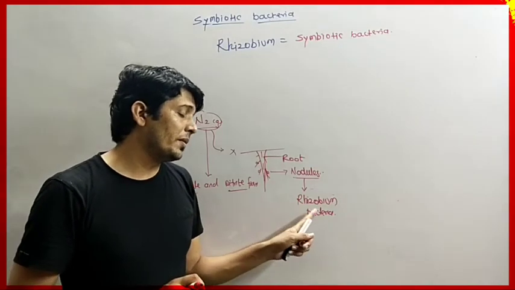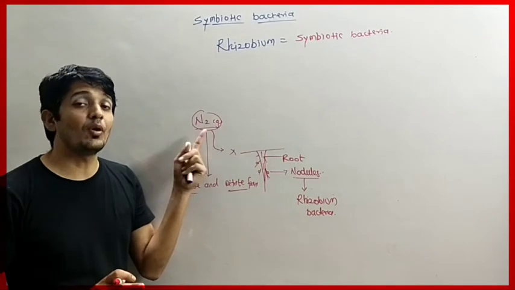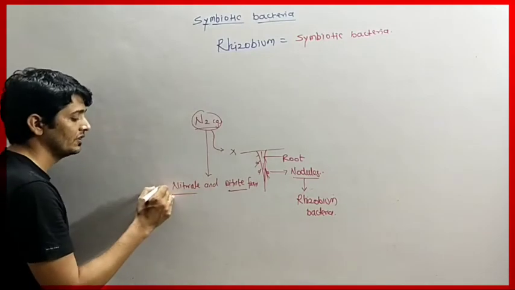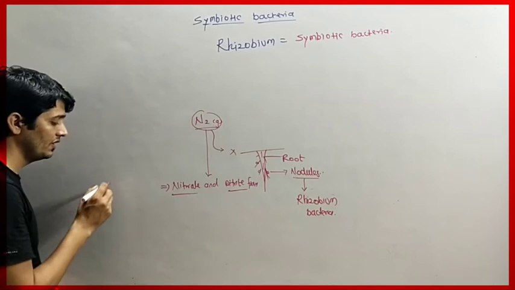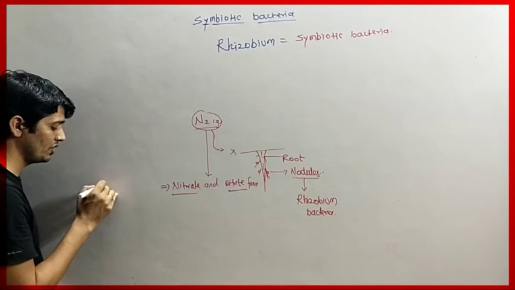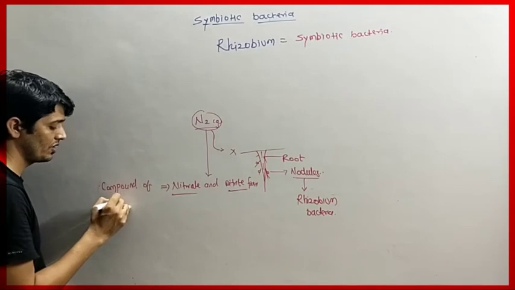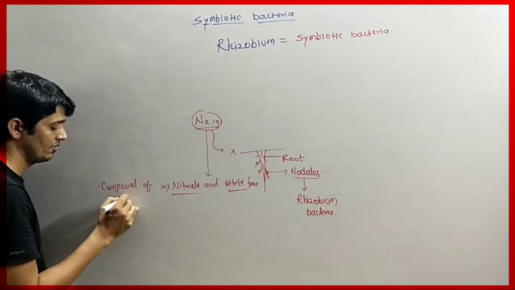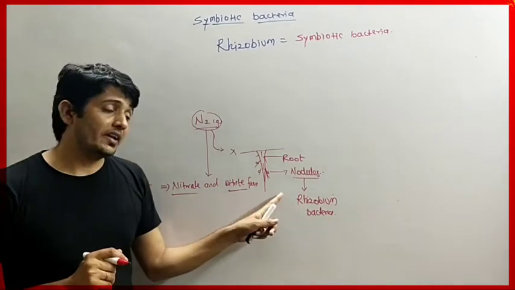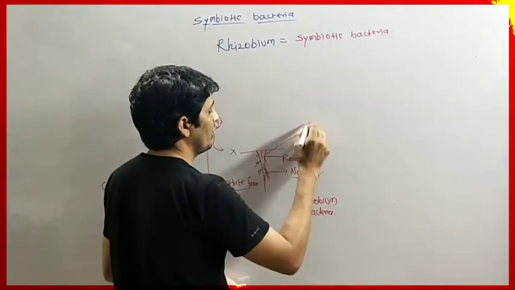So what is the Rhizobium bacteria doing? It is converting gaseous nitrogen from the surroundings into nitrogenous compounds called nitrate and nitrite. These nitrate and nitrite are nothing but compounds of nitrogen. The Rhizobium bacteria generally grows in the root nodules of the leguminous plant. So this is the root of the leguminous plant.